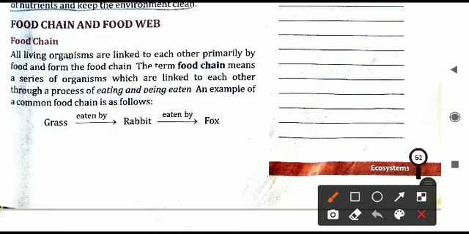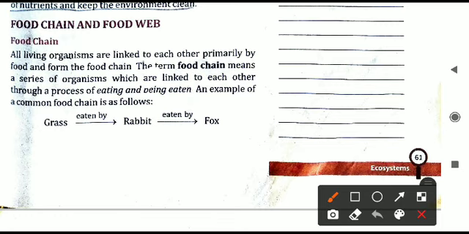So the topic we will begin with here is food chain and food web. Whenever the different organisms in the ecosystem are looked upon, they are all interdependent on each other with regard to their food. Availability of food is moving in the form of a chain-like structure, meaning one organism depends on the other for getting the proper food.